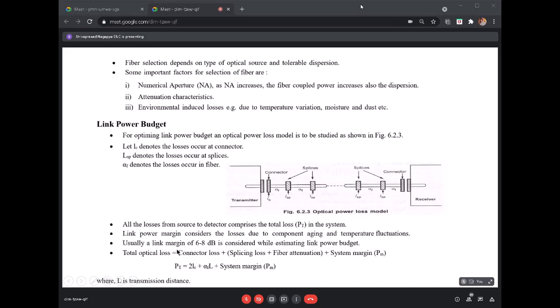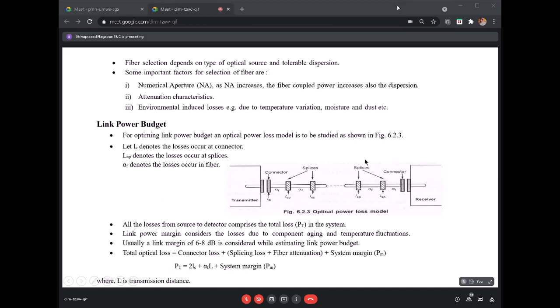So what is this link power budget? While considering a system, what is the signal strength that you are going to send and what is the signal strength that you are going to receive? You have to analyze before implementing it in real time. As we plan for a project, similarly here also you need to plan: select a particular transmitter source and a particular receiver, and also the type of cable.